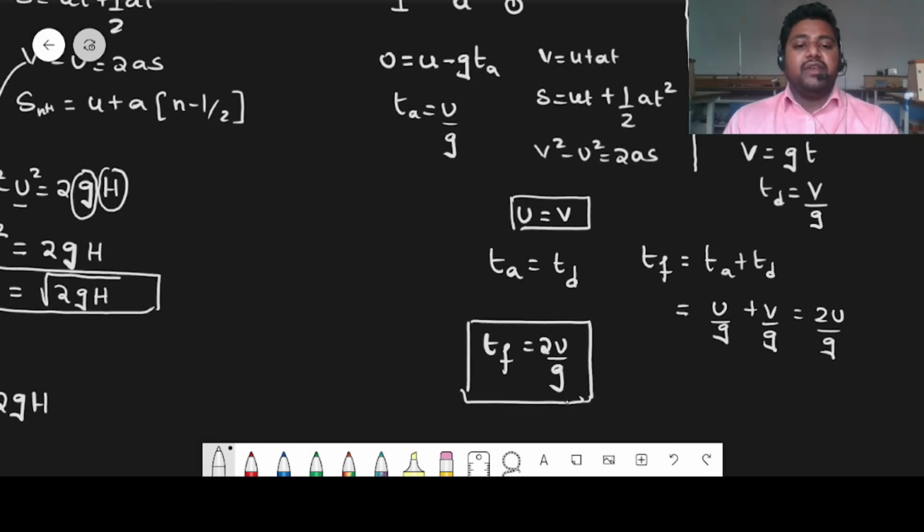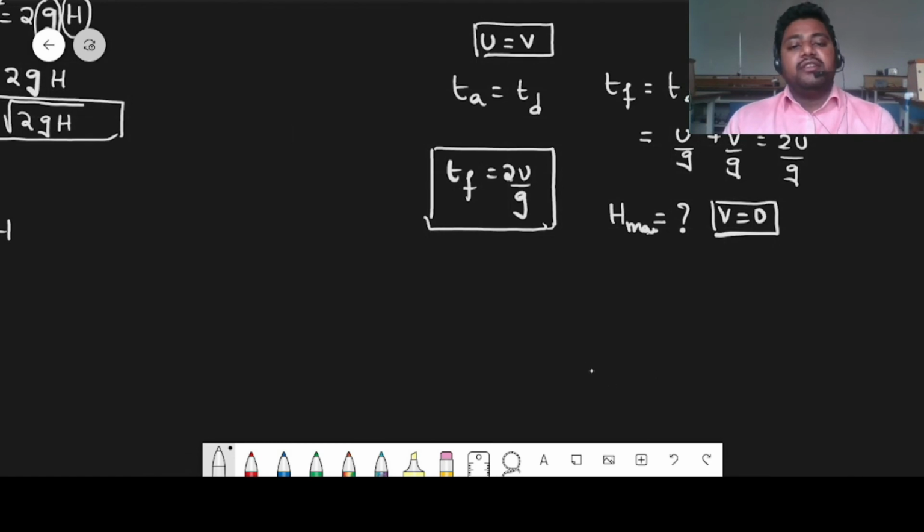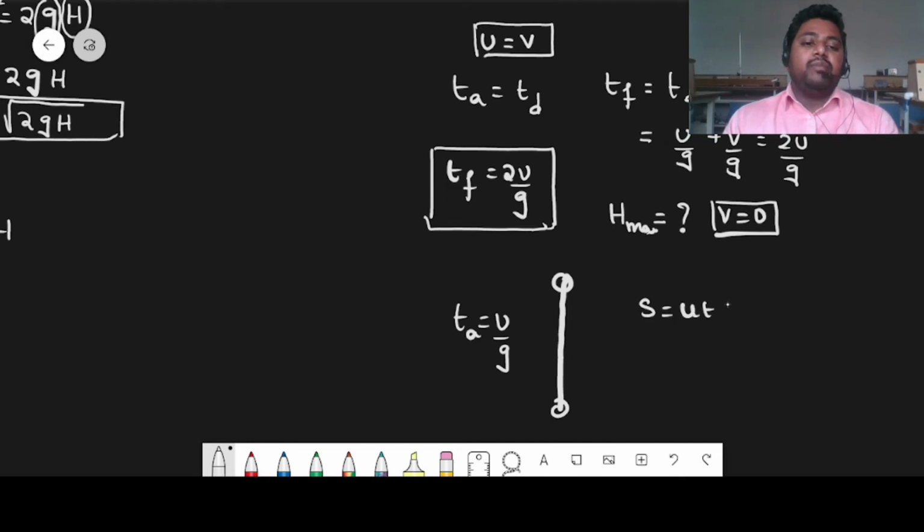In the same way, we can calculate the maximum height, h max. If I want to calculate h max, I am considering the final velocity at the top is 0. If the final velocity at the top is 0, then the distance traveled by it in a time of ascent, which is u by g, we can write s is equal to ut plus half at square. Either we can use this equation or we can use v square minus u square is equal to 2as.